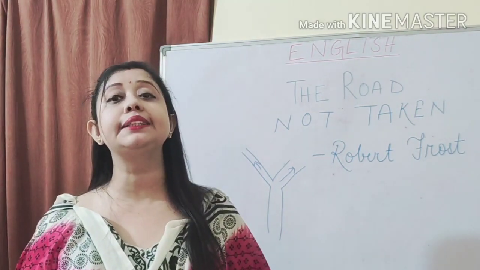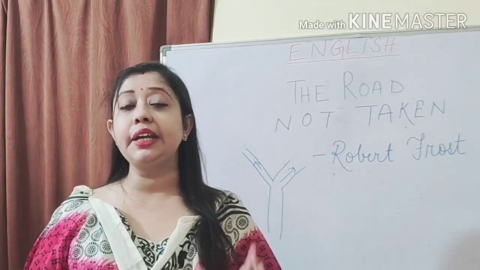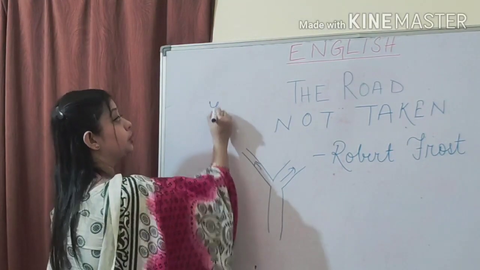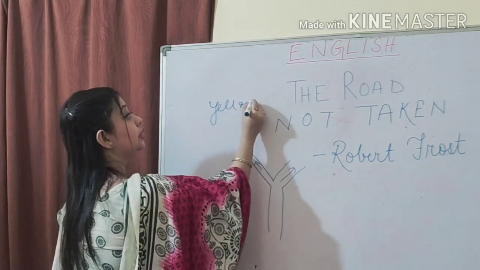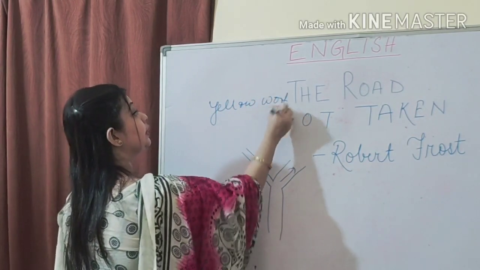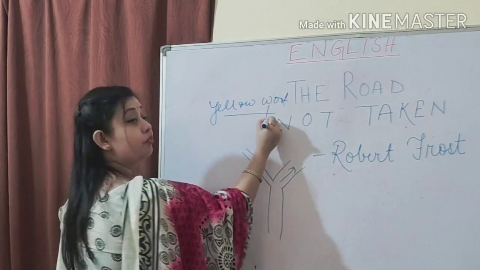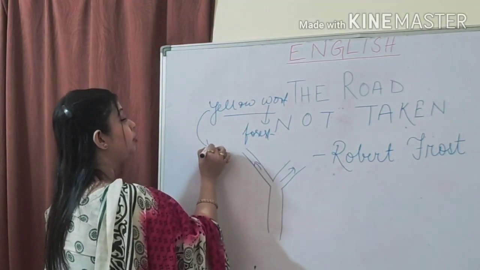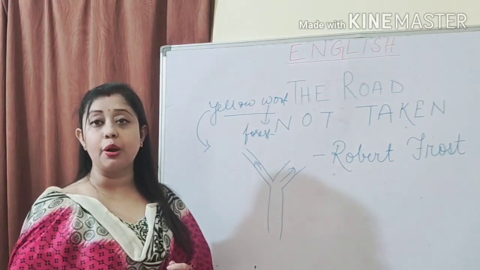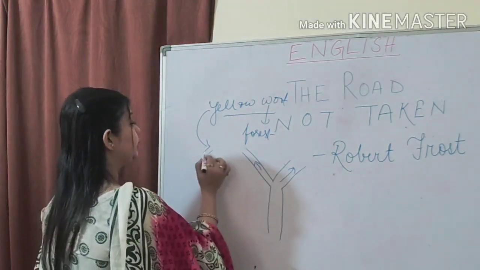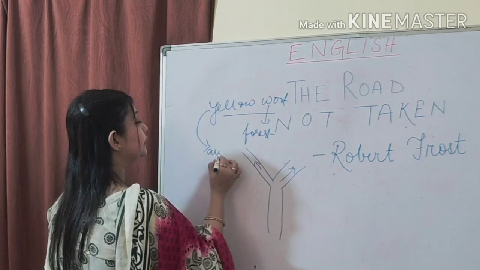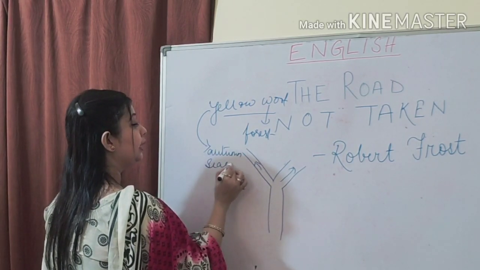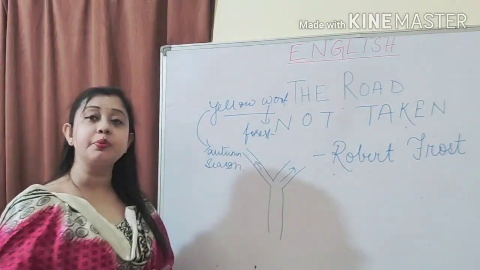Now wood means forest. There is a very important significance of the term yellow wood. Wood means forest, and yellow has an important significance: it symbolizes the autumn season.